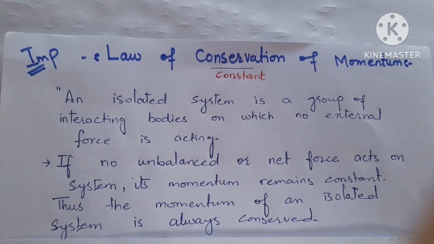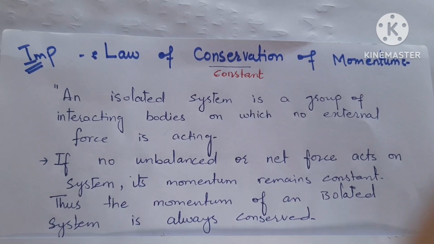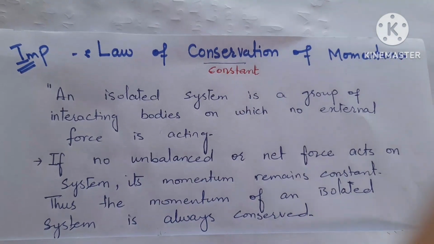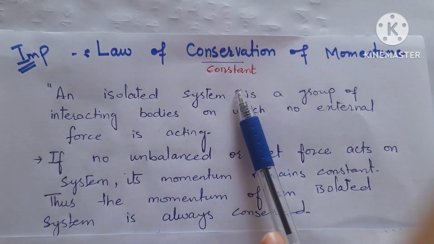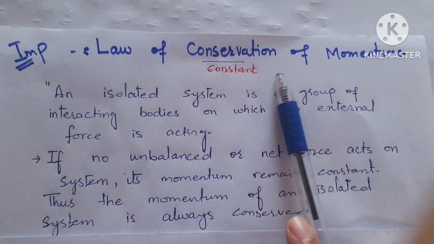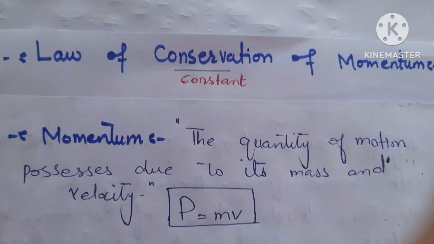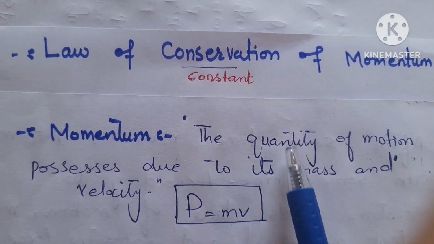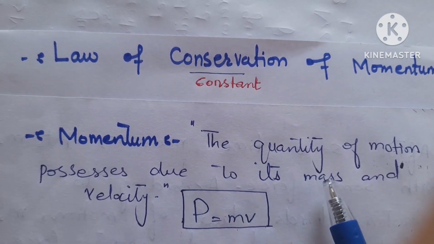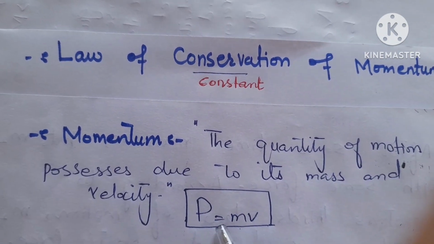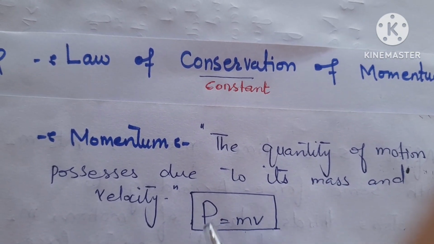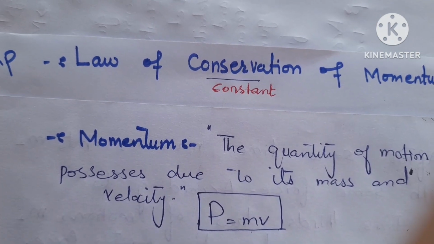Today's topic is the law of conservation of momentum. The meaning of conservation is constant, meaning that it remains the same. First of all, I define the term momentum: the quantity of motion a body possesses due to its mass and velocity. P is equal to mv. Momentum is a vector quantity.